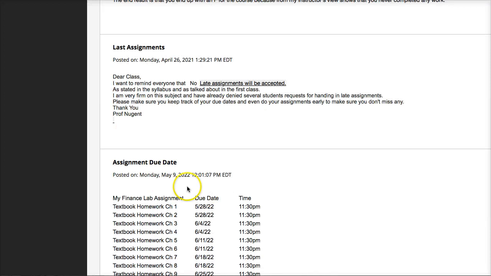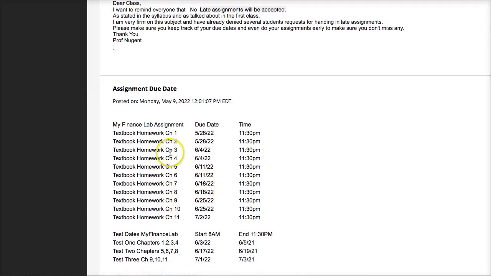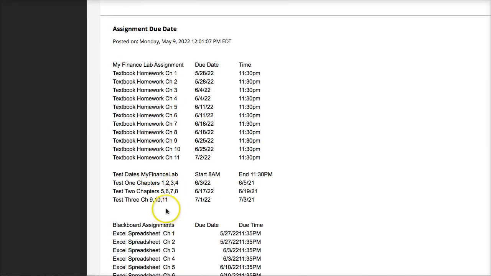Now here I have a list of all the assignments that are due in the course and the due dates. So for MyFinanceLab, we have 11 homework assignments, one for each chapter. Then we have 3 exams, and I give you a couple of days between the start and the end of the exam in case you have a work issue or you're traveling. So I have the exam open for 3 days usually, and these are the chapters that will be covered on the exams.